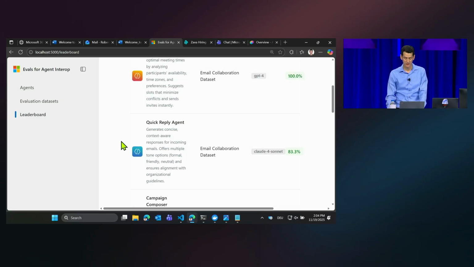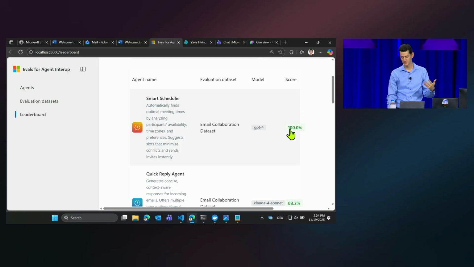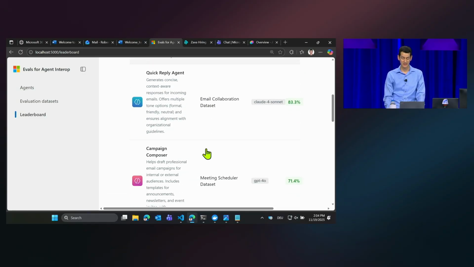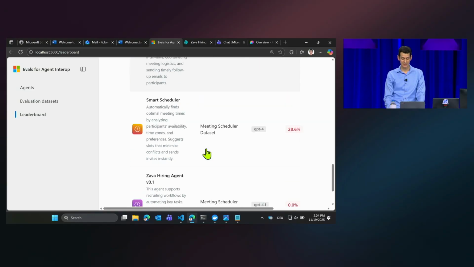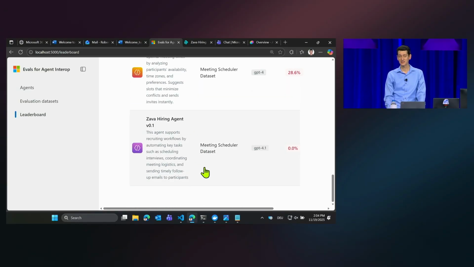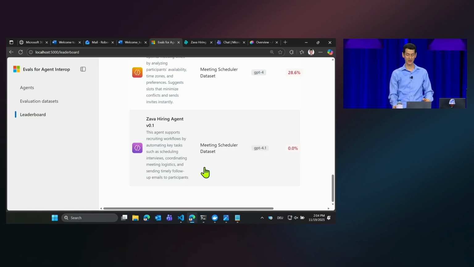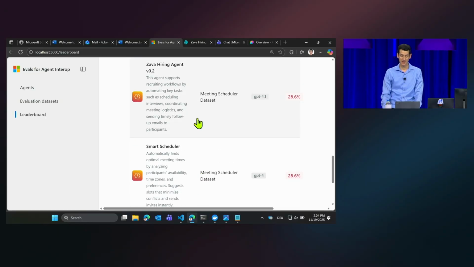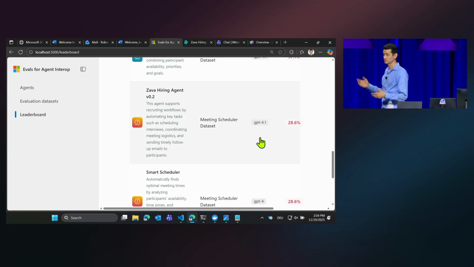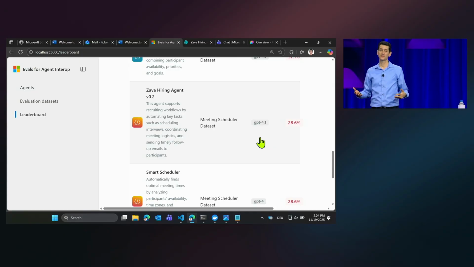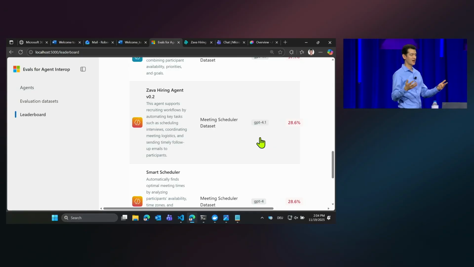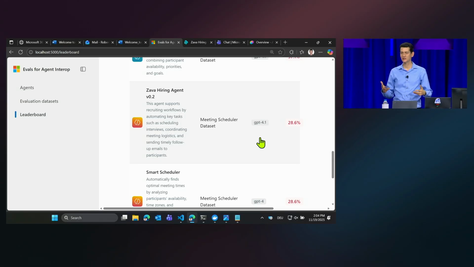And ultimately, what you see here is, okay, I have a smart scheduler. Yes, of course, it's 100% perfect on the evals. That just means maybe I don't have advanced enough scenarios. So we definitely will further enhance these. When I scroll down in the list, sadly, my Saba hiring agent 0.1 achieved 0%. So I had to do some improvements. 0.2 was already better, was 29%. Clearly, I have some more work to do for these more advanced scheduling, email scenarios, and so on.